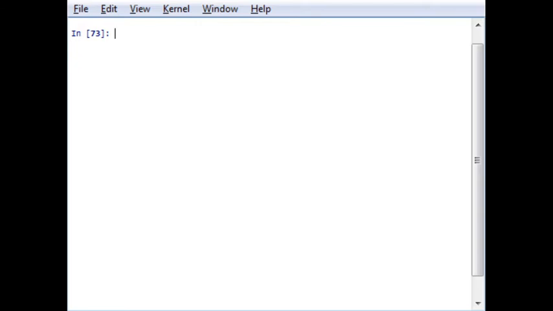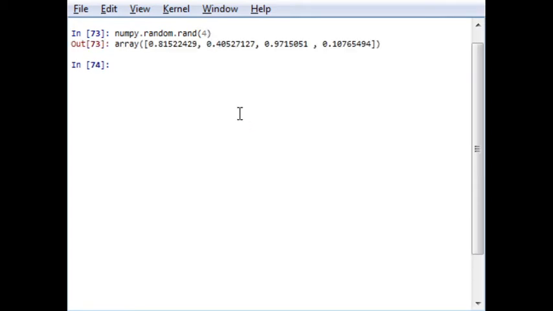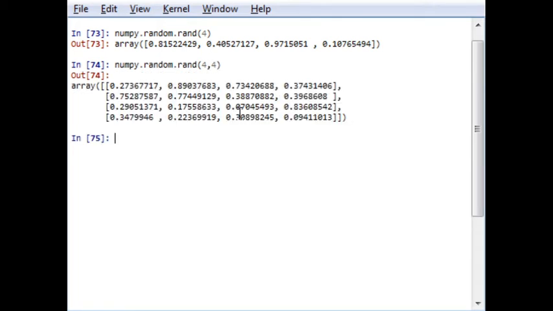So for example, you want to create a random array of size 4 by 4, or 1 by 4, or 3 by 3, any size. For example, if I want to create a random number, numpy.random.rand, and for size 4, the output will be an array of dimension 1 by 4, 1 row, 4 columns. If you want to create an array of size 4 by 4, you can create it like this. Now it will give a random number generation.